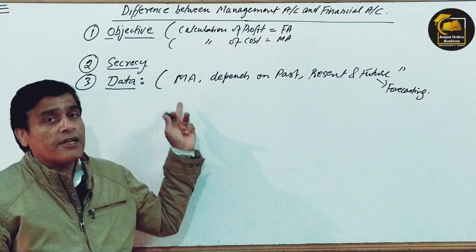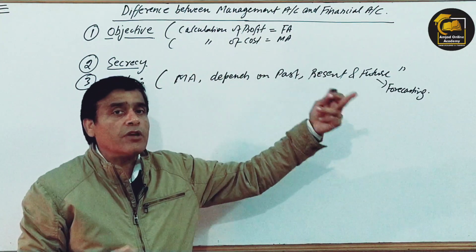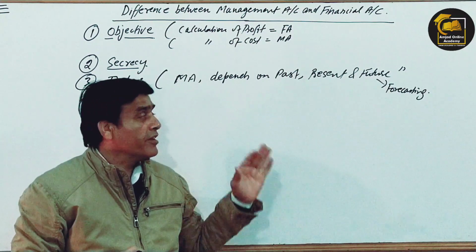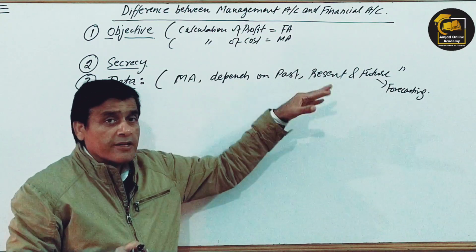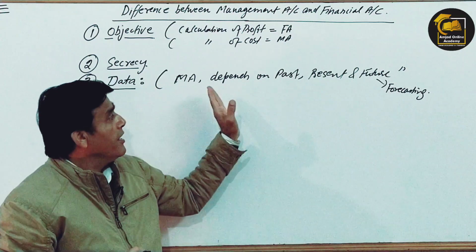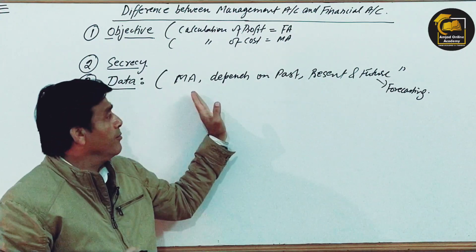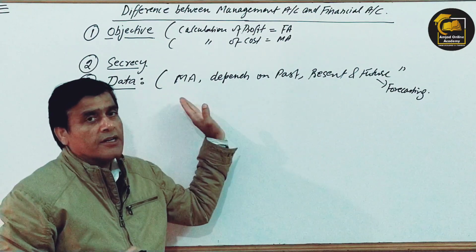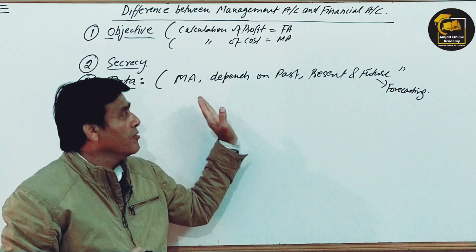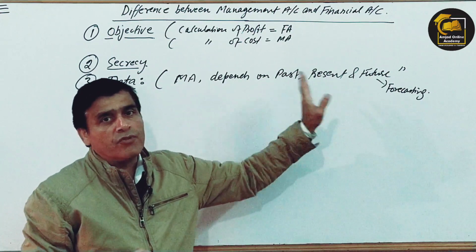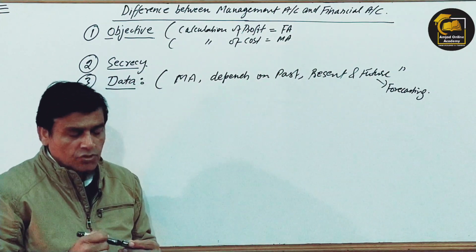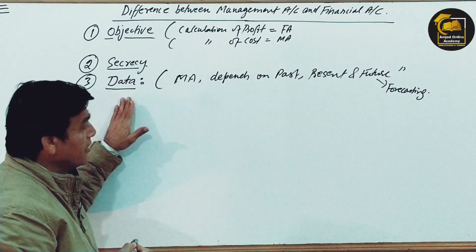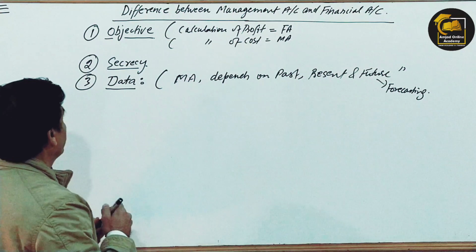So it means it is also depending on the information which is going to happen in future. Future information. So it is relying on the future information also. It is considering the present information also, definitely, and no matter, it is also depending on the past information, because until and unless we use the past information, we cannot make the present and the future, right? So this is another point of difference, which is very significant, data usage or the information.